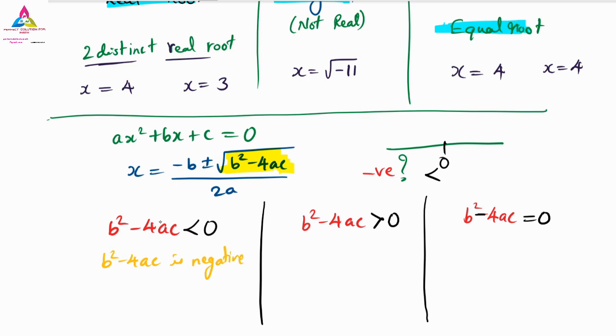I am not saying it must be minus 2 or minus 1; it may be a rational number. Similarly, the second case is greater than 0, meaning this side of the number line, which is positive. So here b square minus 4ac is positive.